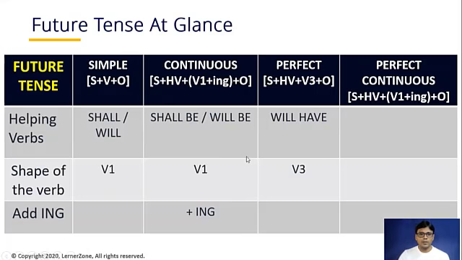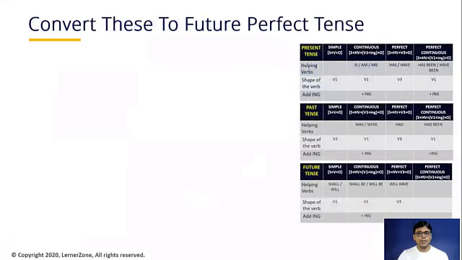Okay, now let's try with some more examples. I want all of you guys to convert these sentences to future perfect tense. I have already given the tables for your reference. You just need to identify which particular tense the sentences are written in, which will be displayed in front of you, and then you need to convert them to future perfect tense only. I'm repeating it. You have to read out the sentence. You need to identify in which tense the sentence has been written, and you have to convert that sentence to future perfect tense only. Okay, I'll call upon the names and I want you guys to convert them.